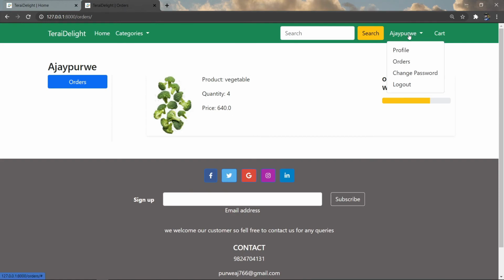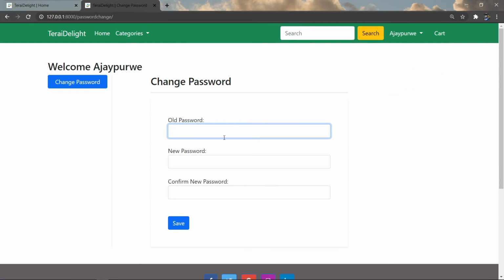If we want to change the password, then we can also change the password from here. We have to enter the old password, and then we have to confirm by entering the new password twice, and then we click on the save button, and it will get saved.